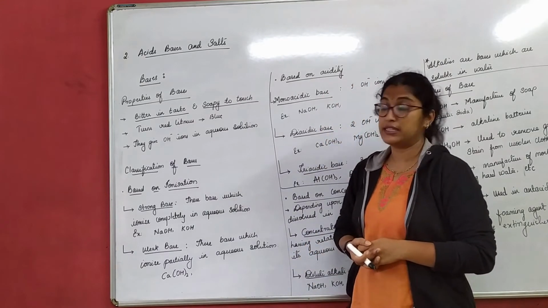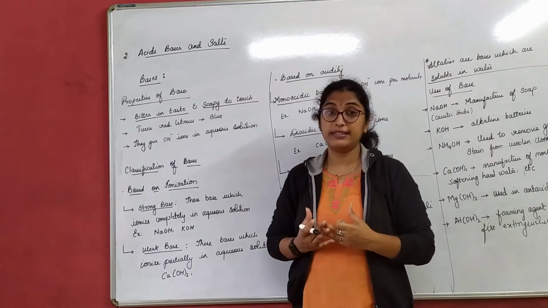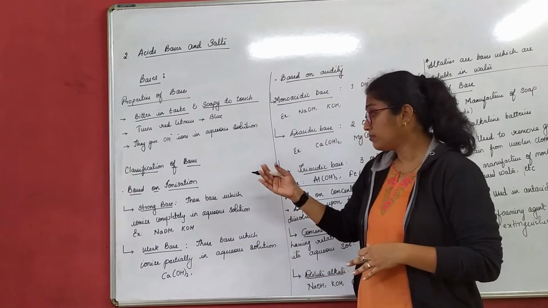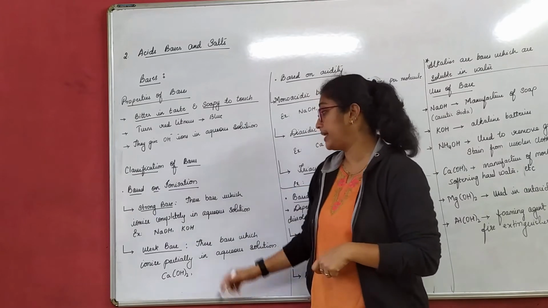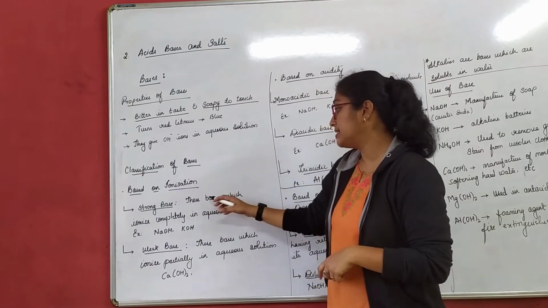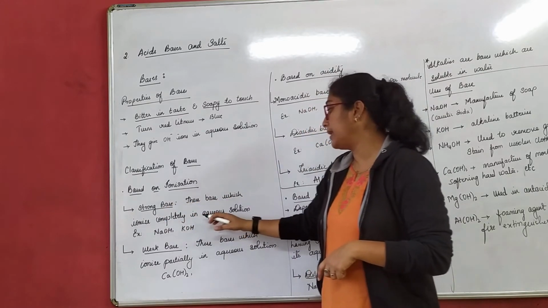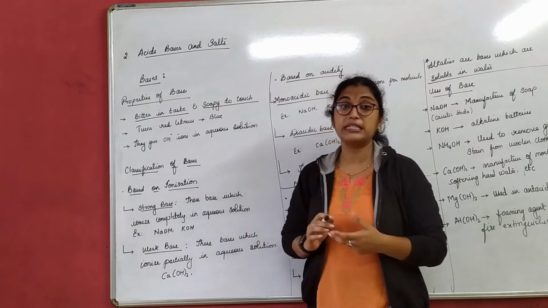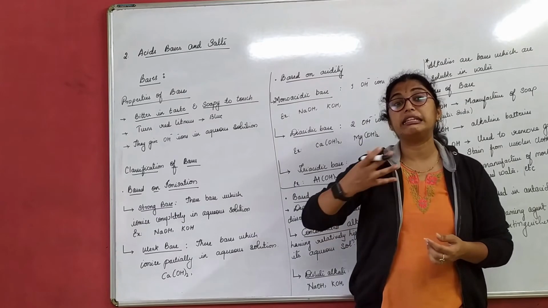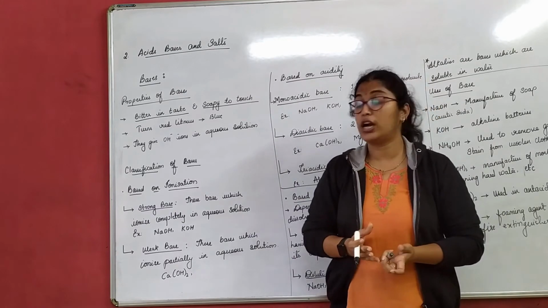We'll move further. Classification of bases based on ionization power. We classify them as strong bases and weak bases. The bases which ionize completely in aqueous solution are called strong bases. Ionize completely means they dissociate completely into OH ions.